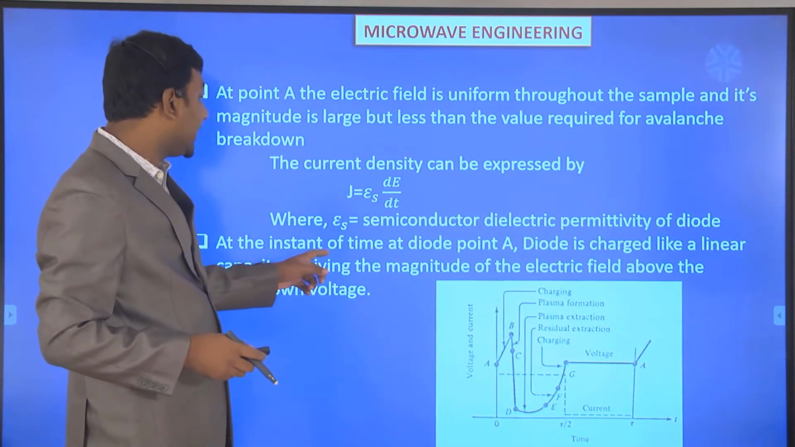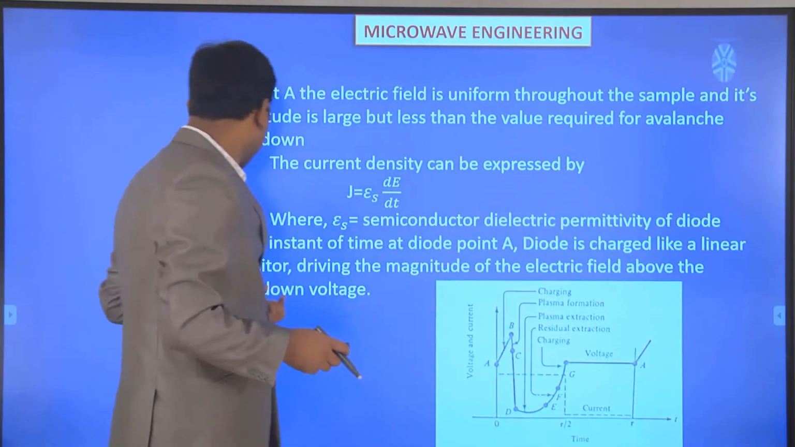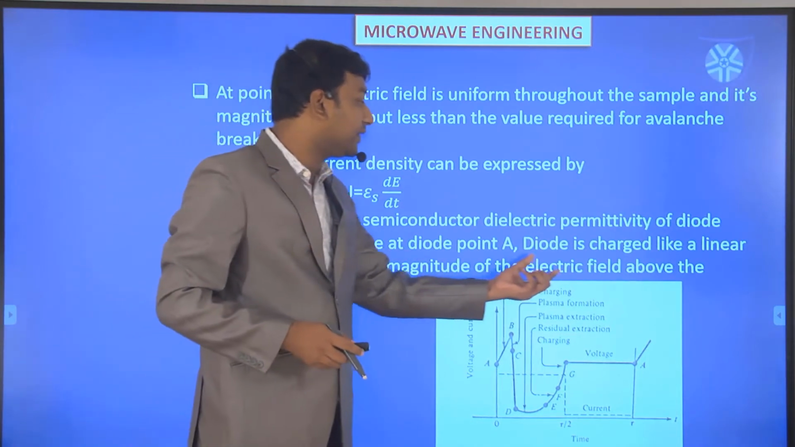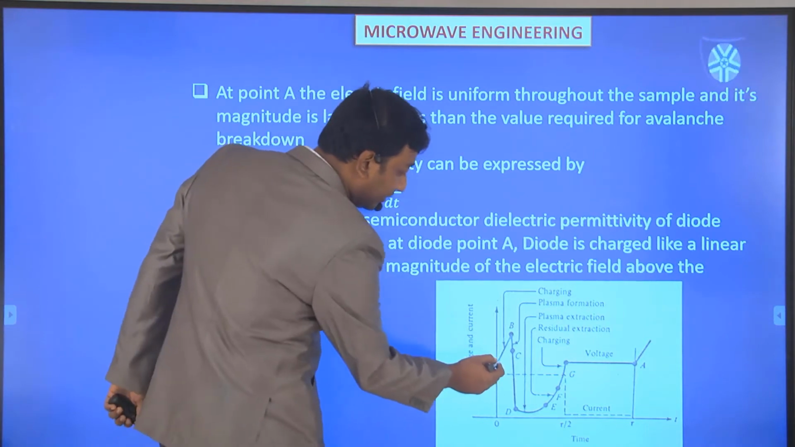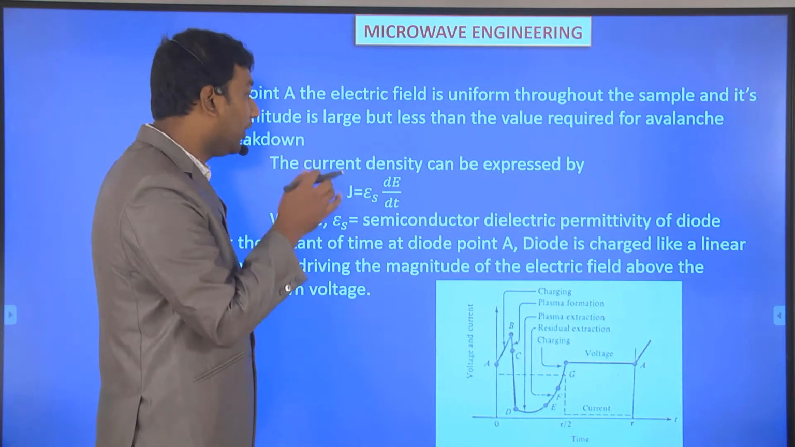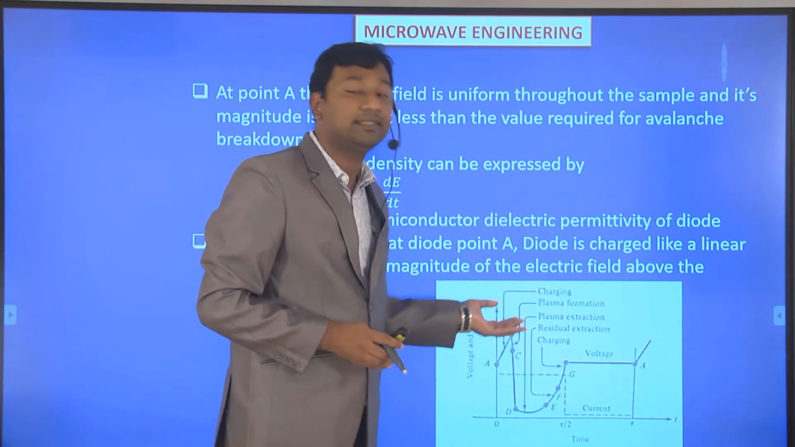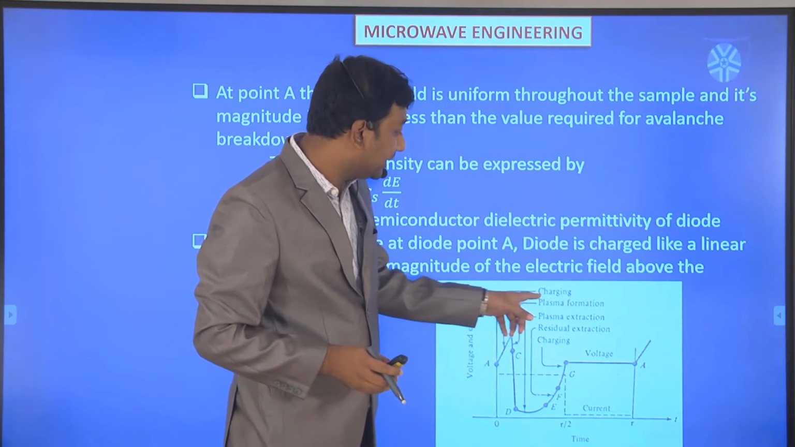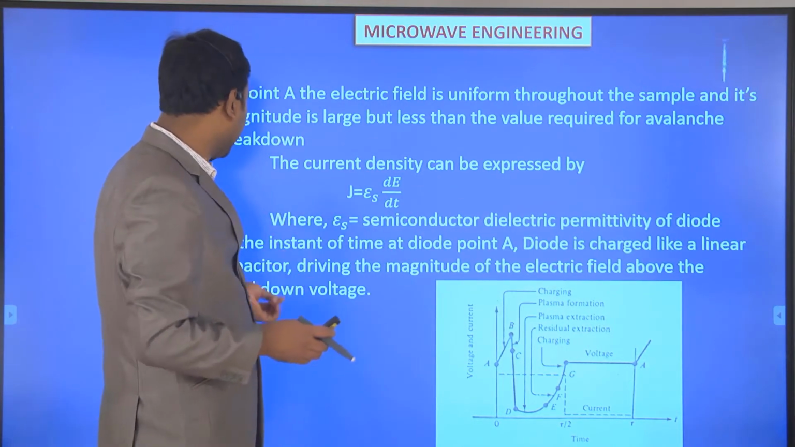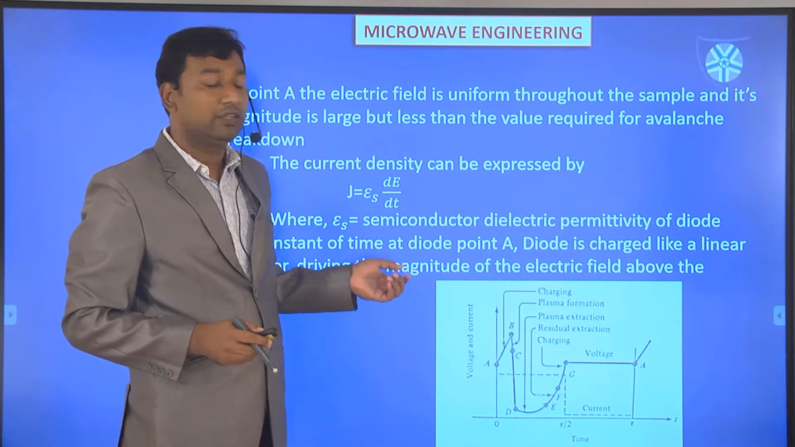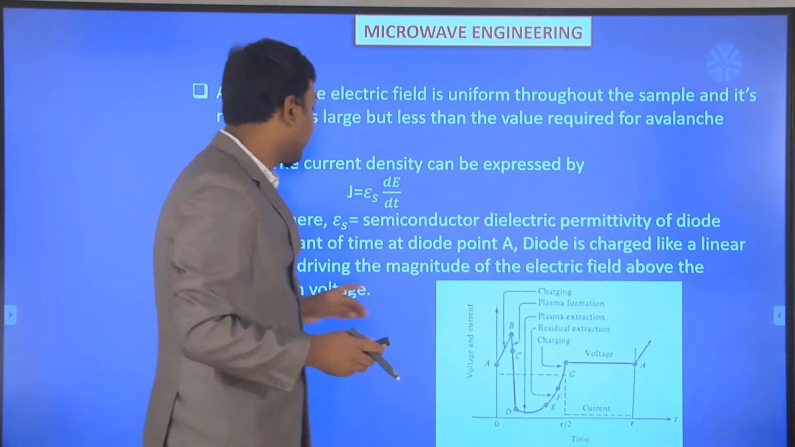So at the instant of time at point A, the diode is charged like a linear capacitor, driving the magnitude of the electric field above the breakdown voltage. So at point A, whenever the diode is on, it is charged like a linear capacitor and the voltage increases. From A to B, it's like a charging going on, but the value is less than the breakdown voltage. Okay. So from A to B, the diode is charging. Clear? So that is the first point.